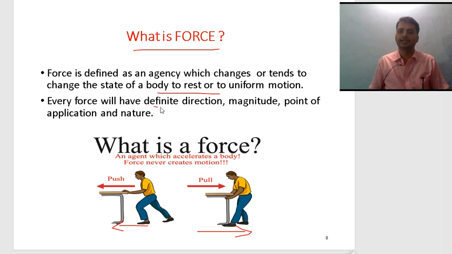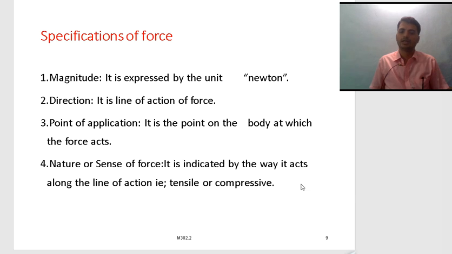So for this, we have direction, magnitude, and point of application, and nature. We go along the direction applying some magnitude. Magnitude is in newtons. I hope you understand what a force is. Next, for everything there will be some specifications.